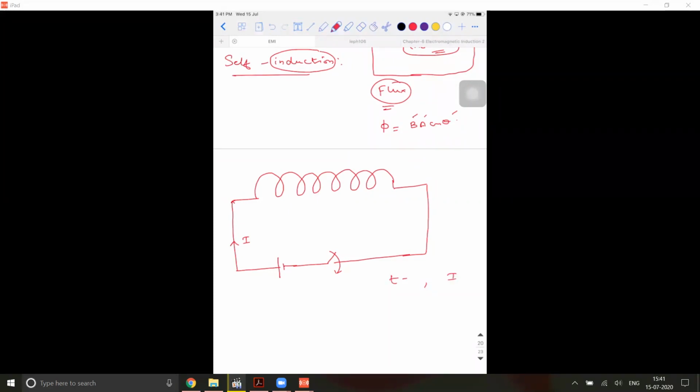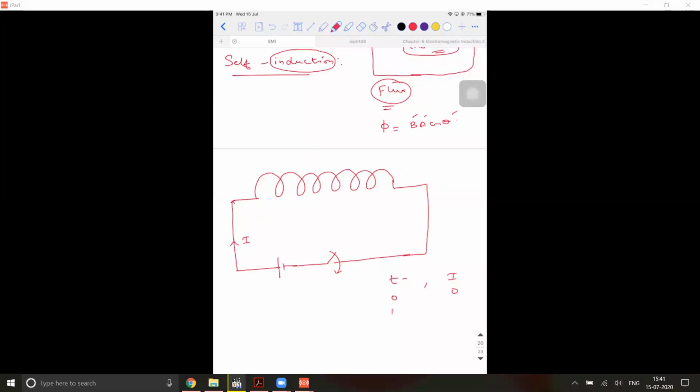So if I ask you the question at t is equal to 0, t is equal to 0 is the point which is considered just before closing the key. So just before closing the key, what was the current? It was 0. Let us say the steady state current value is 5 ampere. Let us assume, we don't know what it is. Let's say it is 5 ampere in this case.